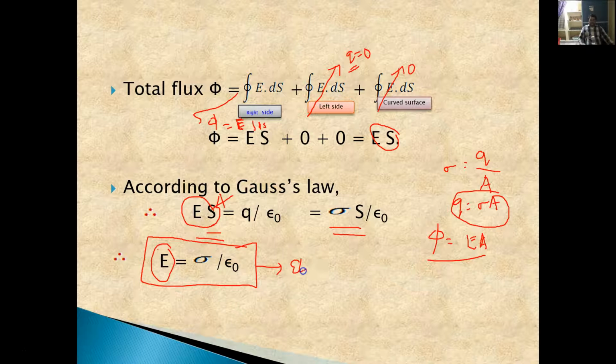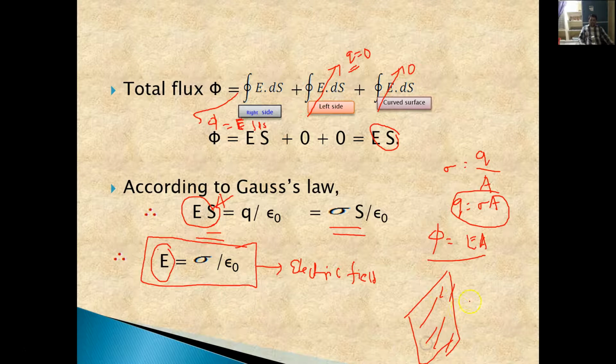This is the electric field due to an infinite sheet of charge. In this kind of arrangement, an infinite sheet of charge has charge distributed over the surface only. Then the electric field due to that distribution of charge is equal to sigma by epsilon naught. These two are the applications of our Gauss law.